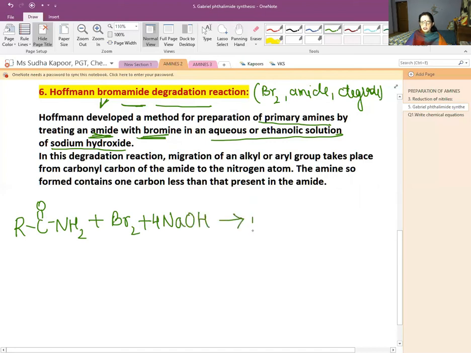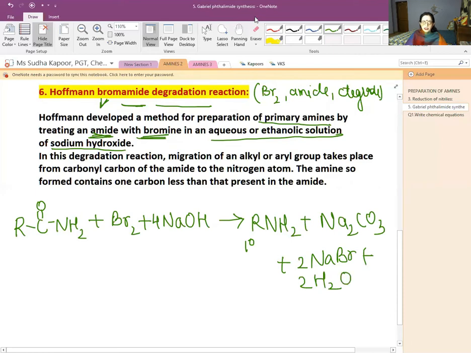Then we will be getting the primary 1 degree amine along with Na2CO3, 2 NaBr and 2 H2O. A very important thing: compared to the number of carbons in the amide, in the amine 1 carbon is decreased.